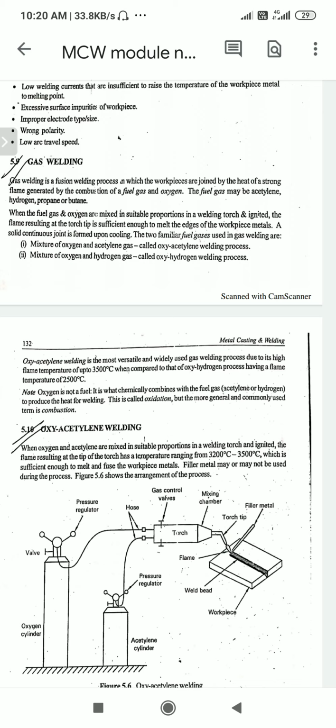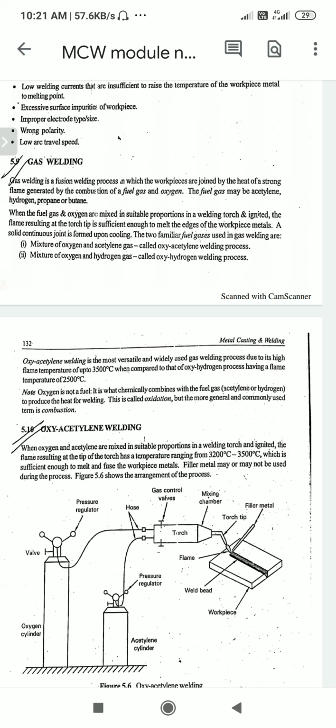Now, we will see the oxygen acetylene and oxygen hydrogen gas welding procedures with some diagrams, how the procedure works and how the welder performs it.